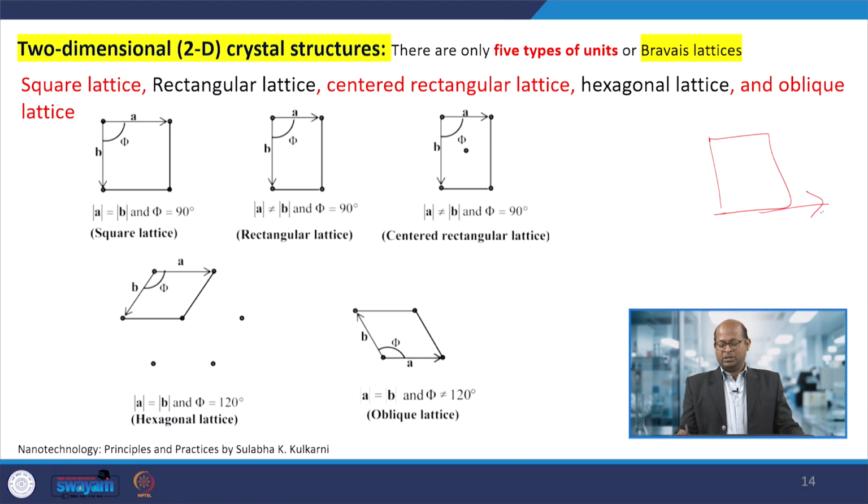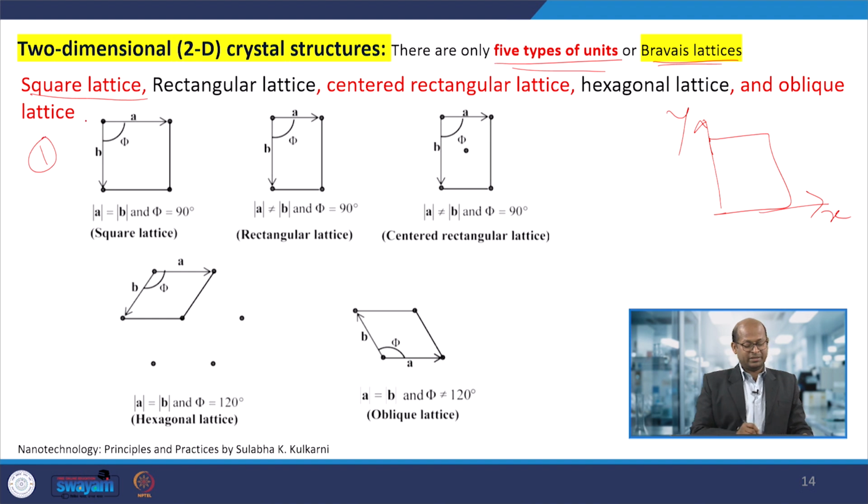We will see what the different types of lattice are when the structure is 2D, with x and y axes. These 5 types are square, rectangular, centered rectangular, hexagonal lattice, and oblique lattice.